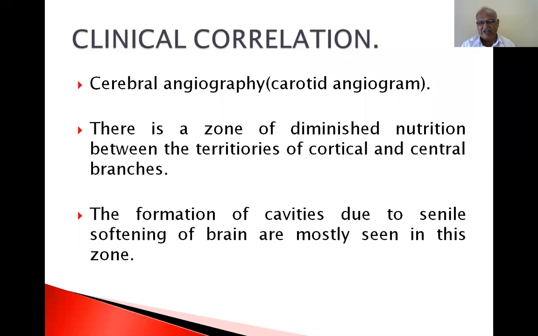If you inject dye into the carotid artery, it gives the middle cerebral artery and anterior cerebral artery. The blood supply of the anterior and middle cerebral arteries, which part of the brain is supplied, will be visualized in carotid angiogram. So you have to do two different angiograms, carotid angiogram and vertebral angiogram, to see the complete image of the blood supply of the brain, because the carotid system and vertebral system unite to form the circle of Willis.